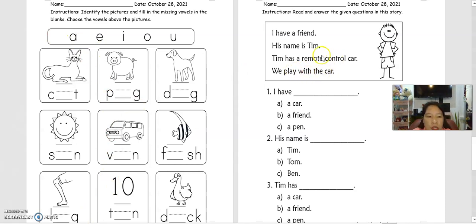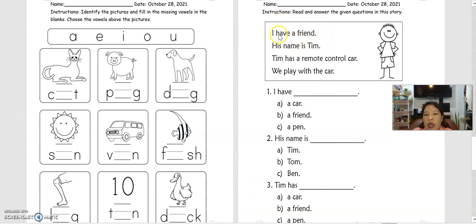Now, for the second part of our activity, again, we have this reading passage, okay? So you were going to read and then answer the questions below. So, let's start reading this passage.